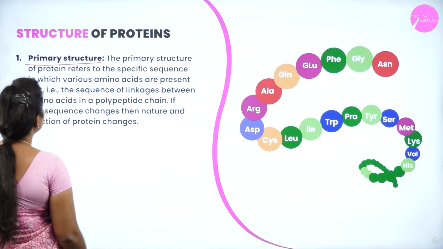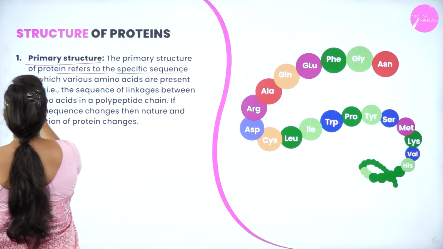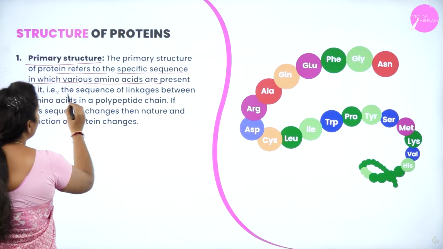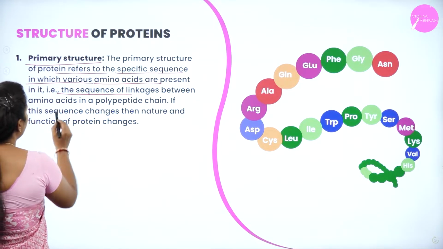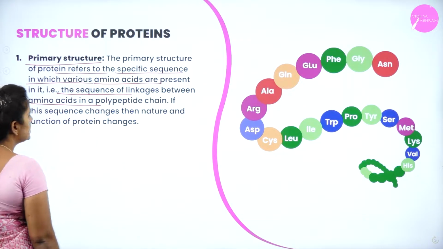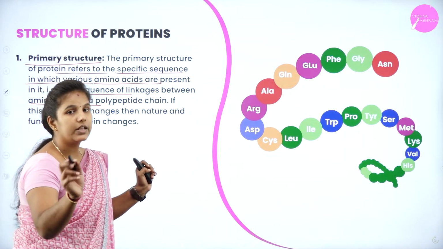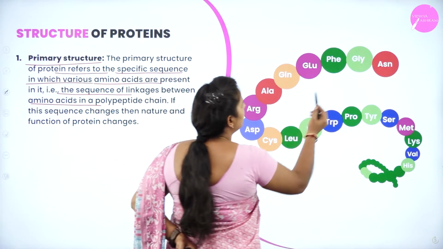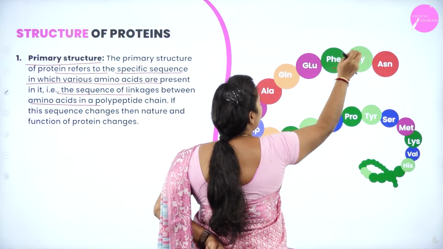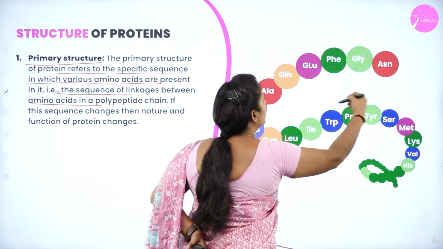The primary structure of the protein refers to the specific sequence in which the various amino acids are present in it, and the sequence of linkages between the amino acids in a peptide chain. If the sequence changes, the nature of the protein also changes. Here you can see that this is one amino acid, this is another amino acid. Like this, each amino acid links together to form a chain.